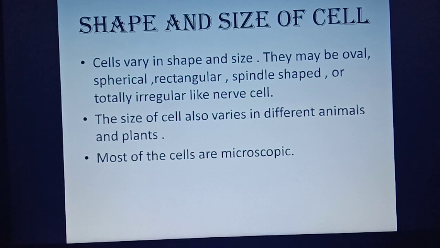Now the shape and size of the cells. Cells vary in shape and size. They may be oval, spherical, rectangular, spindle shaped or totally irregular like the nerve cell. The size of the cell also varies in different animals and plants. Most of the cells are microscopic in size like red blood cells, RBC, while some cells are fairly large like the nerve cell.